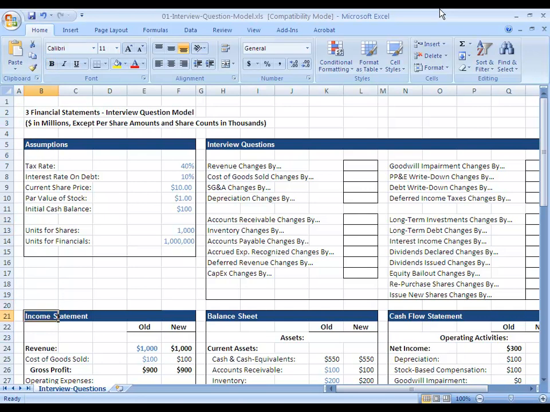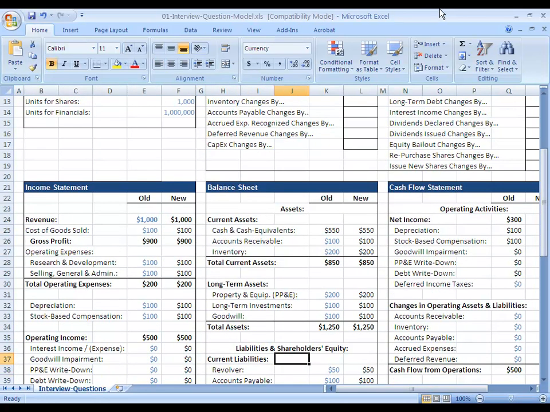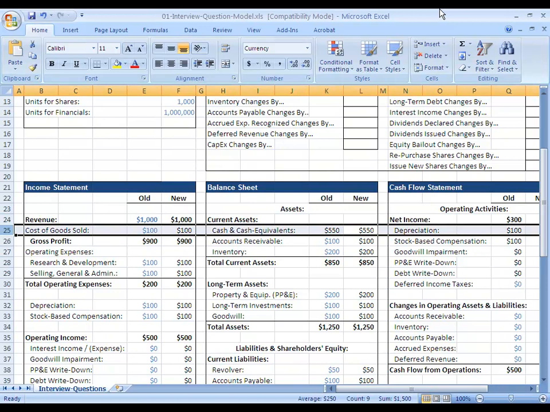So first off, the first point I want to cover here is that the reason why a company normally needs to be bailed out is that they're in a cash crunch. So maybe the value of their assets has declined greatly, and so as a result they've had all these write-downs, and so their cash balance has fallen a lot, and in most cases they just no longer have enough cash to actually fund their operations. So it's time for payroll, or they have to order inventory and they just don't have enough cash to continue operating as a company. And so that's the most common reason for requiring a bailout.